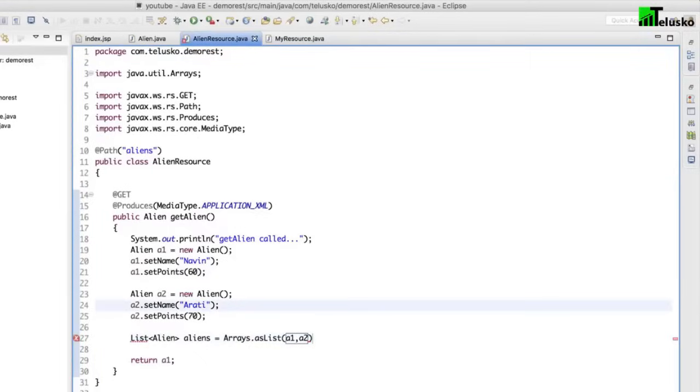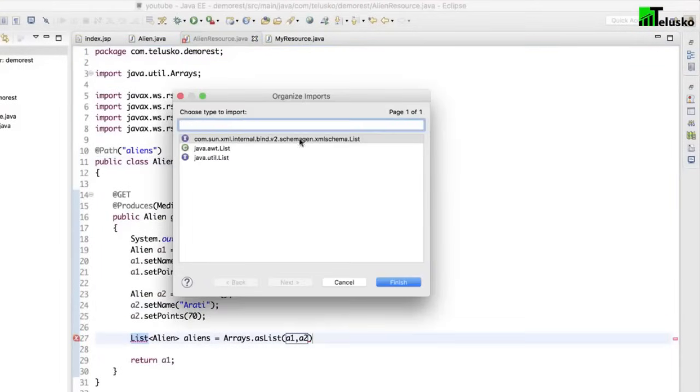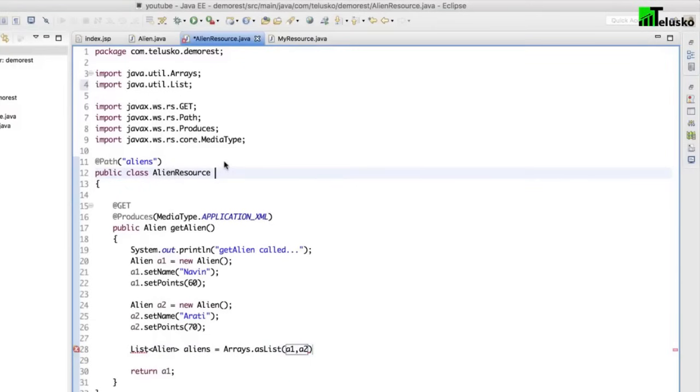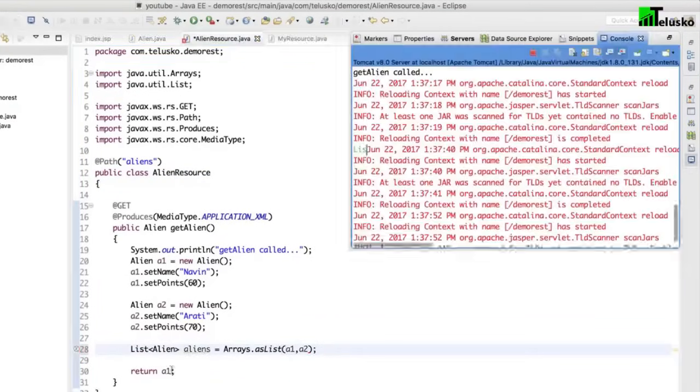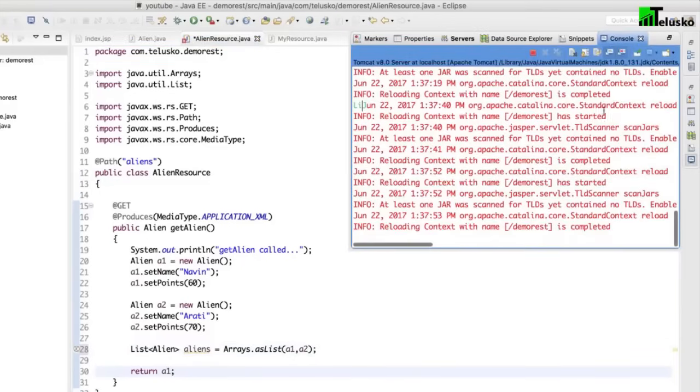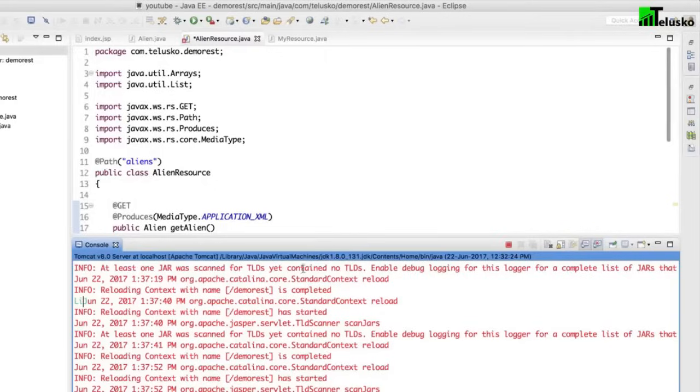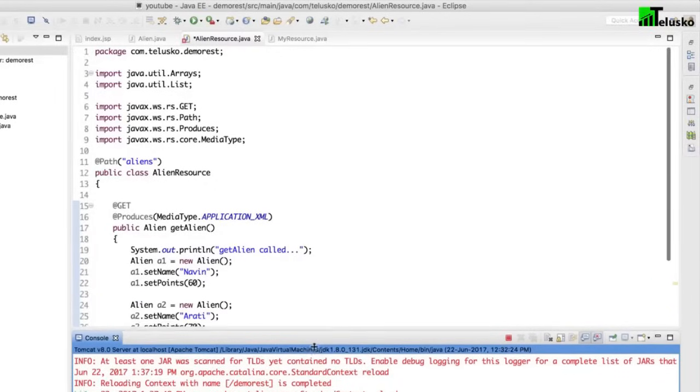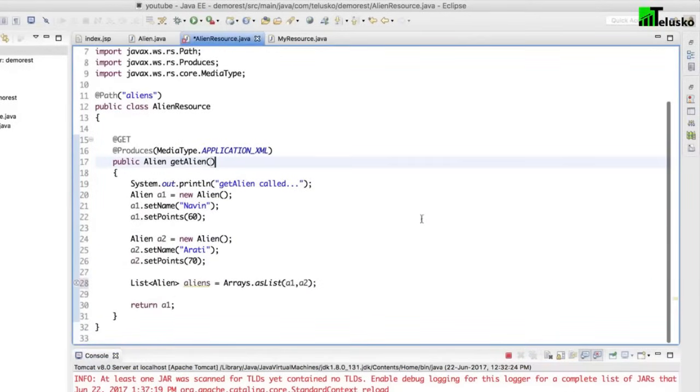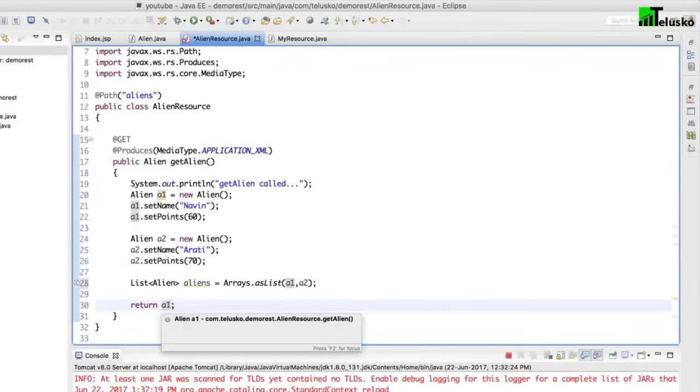Oh, what's happening? It is building automatically. Let's say Control-Shift-O. And yeah, we got our list, right? Now, once we got a list, let's return a list. So instead of returning A1, I should be taking this window somewhere down. It will be better. At least I will not be getting that pop-up every time. So instead of returning A1, I want to return aliens, right?